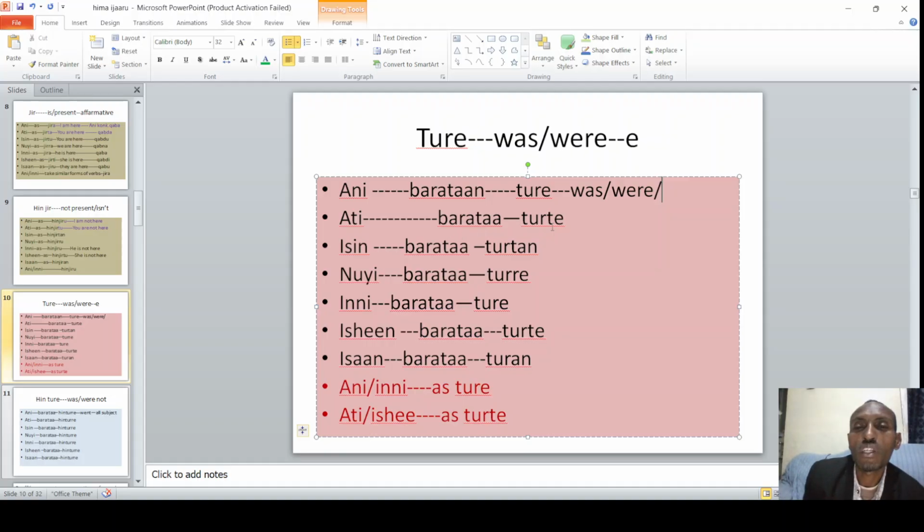Ati barataa yookiin barachaa turte. Isin barataa turtan. Nuyi barataa turre. Inni barataa ture. Isheen barataa turte. Isaan barataa turan. Ani and inni take ture. Ati and isheen take what? Turte. This is what makes them similar.